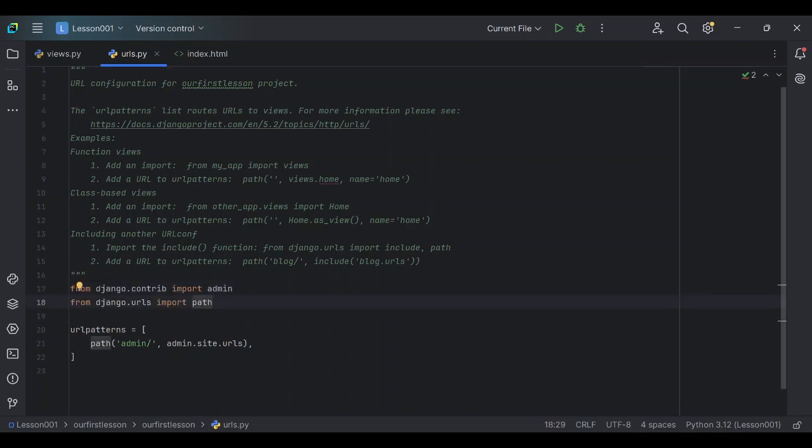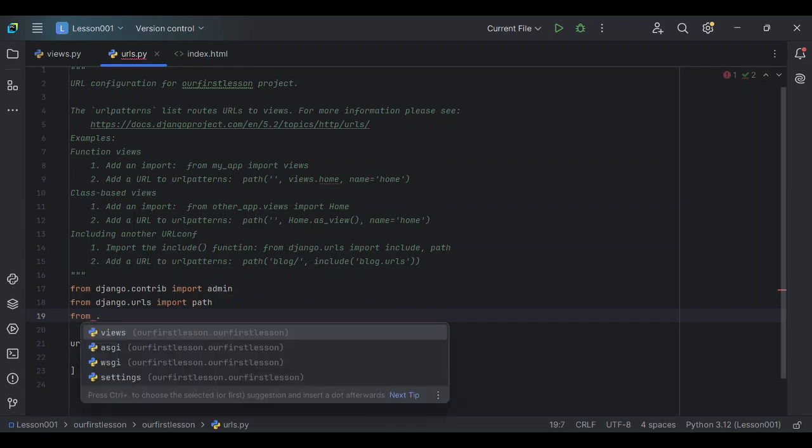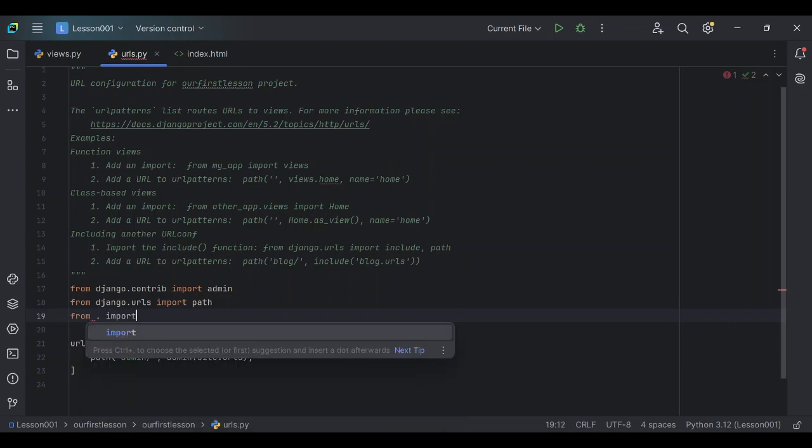Now, Django has imported some things for a way more complex website. We are going to import from the views file. This views file over here, we're going to import it here. These are steps that you should know. Now we'll say this is in the same folder, from dot import views.